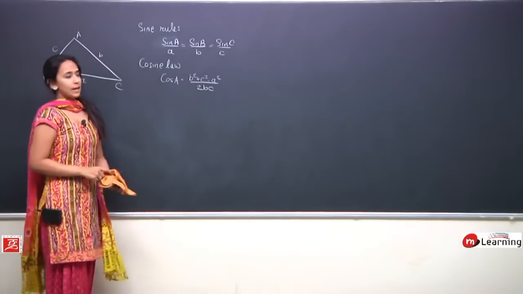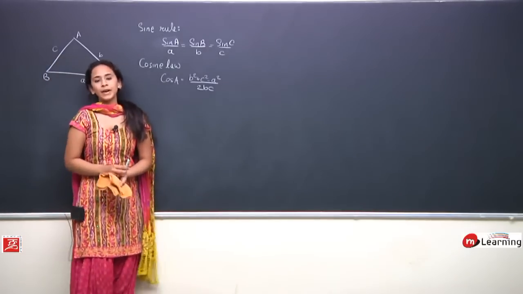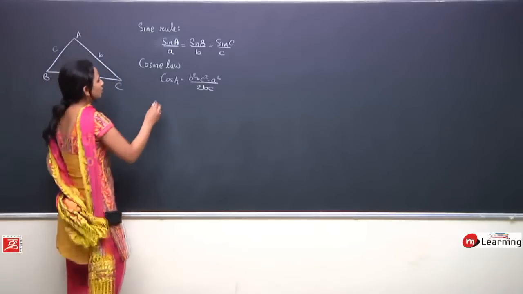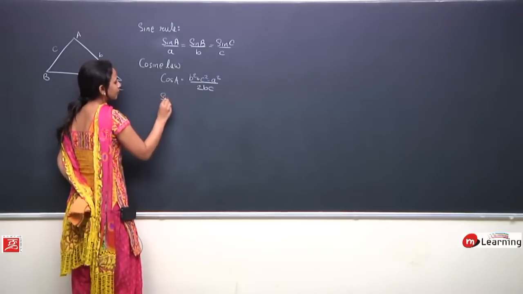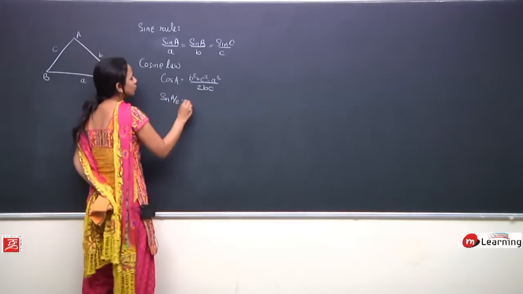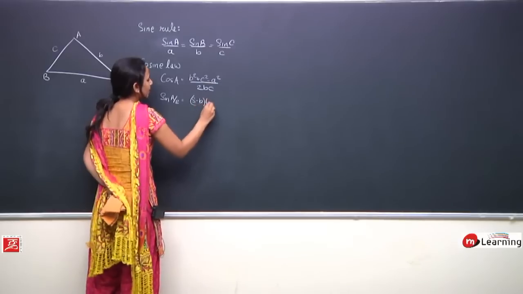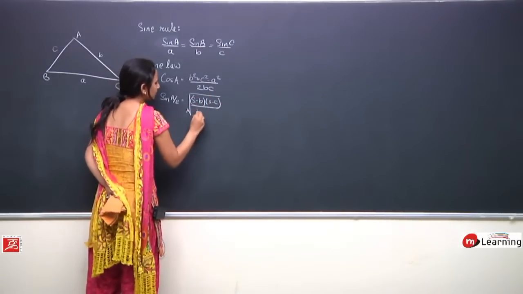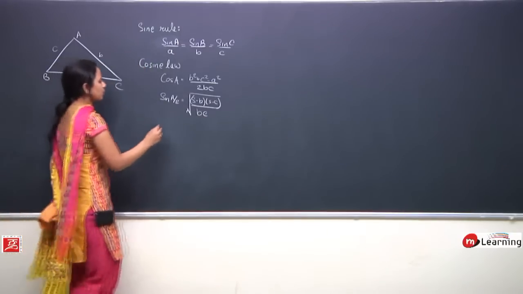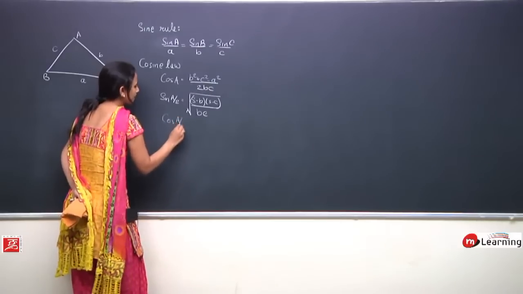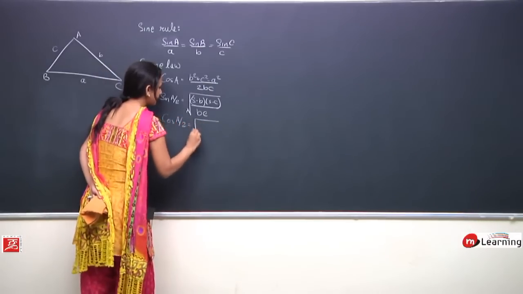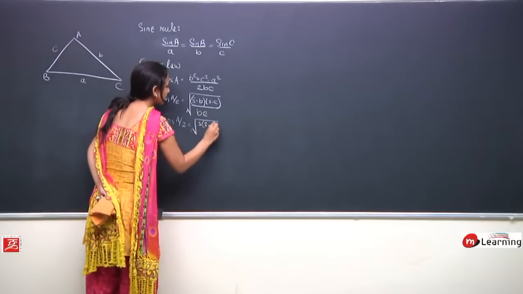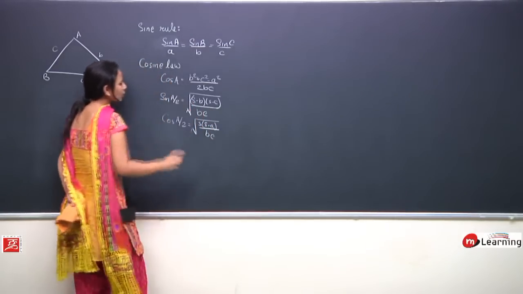Perfect. इसके बाद हमने इन दोनों के बेसिस पे हाफ एंगल्स को, that is trigonometric ratios for half angles define किए थे. We saw sin A by 2 is equals to under root S minus B, S minus C upon BC. And what is cos A by 2? It is termed as under root S into S minus A upon BC. That is cos A by 2.